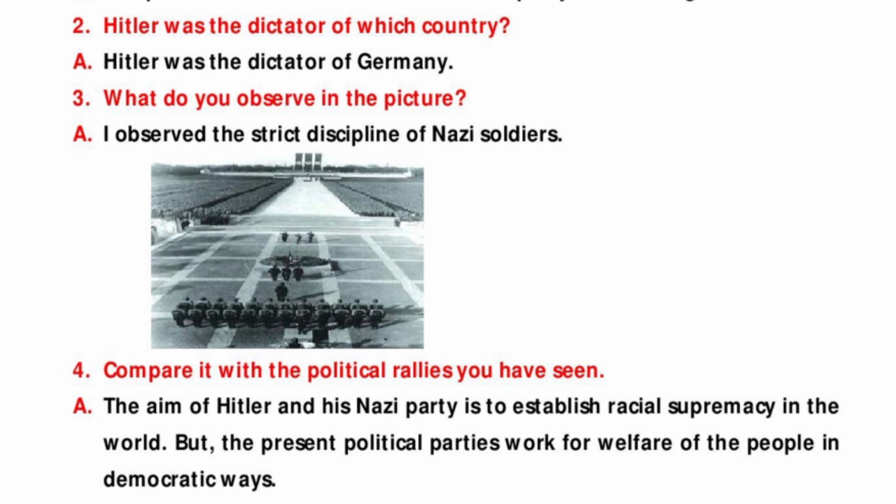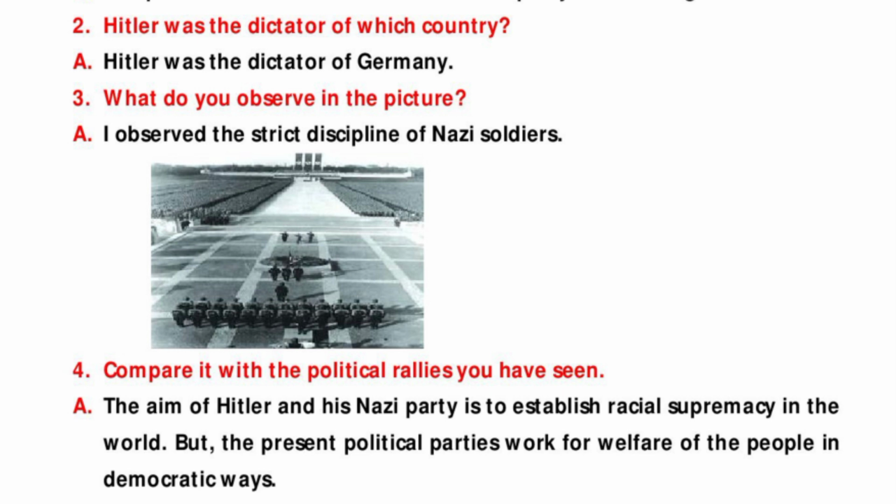Students, observe the pictures and answer the questions. Here question is, what does the picture show? Answer is, the picture shows Hitler's Nazi party at Nuremberg. Second question is, Hitler was the dictator of which country? Answer is, Hitler was the dictator of Germany. Hitler belongs to Germany.